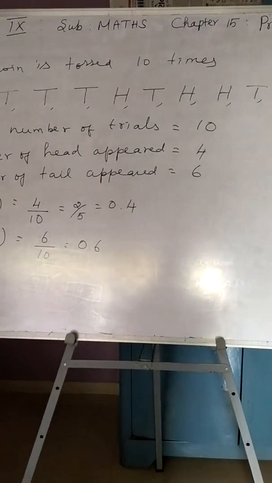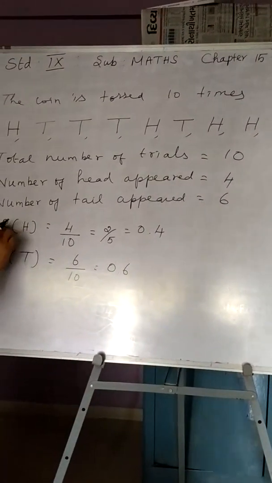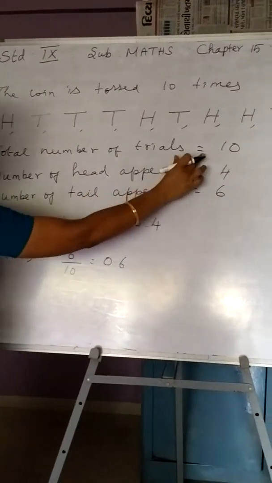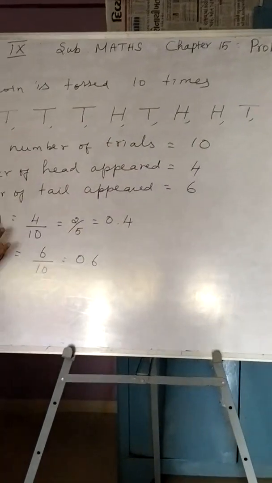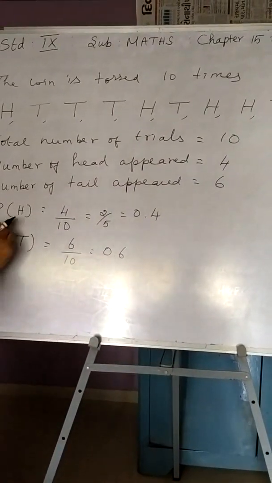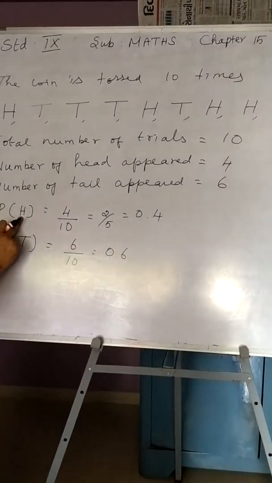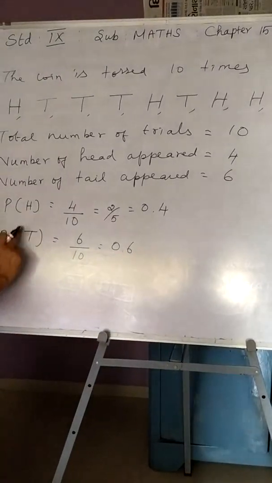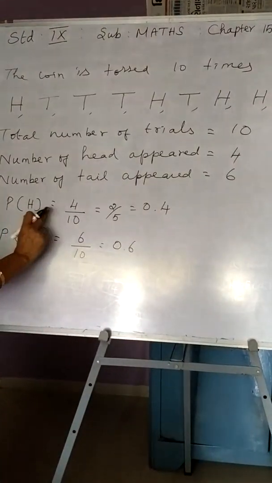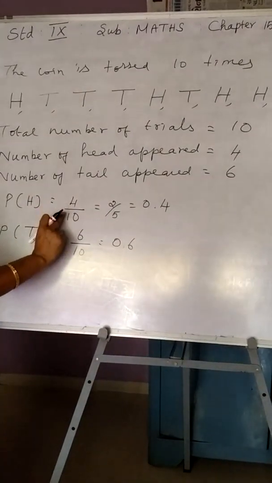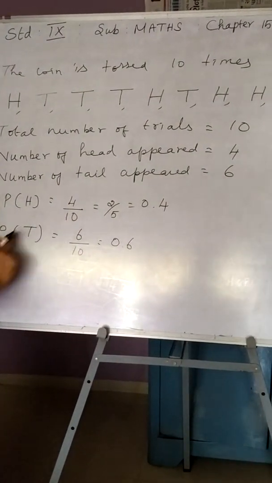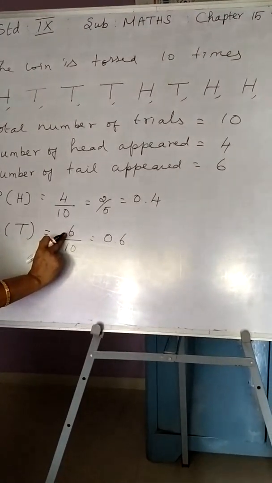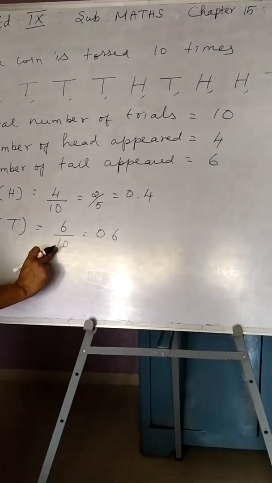So the events are getting head or getting a tail, and the total number of trials is equal to 10. These terms we should remember. Here getting head is an event, getting tail is another event, and total number of trials is 10. The probability of getting head is the number of times head appeared divided by total number of trials. To calculate the probability of getting tail, it is the number of times tail appeared divided by total number of trials.